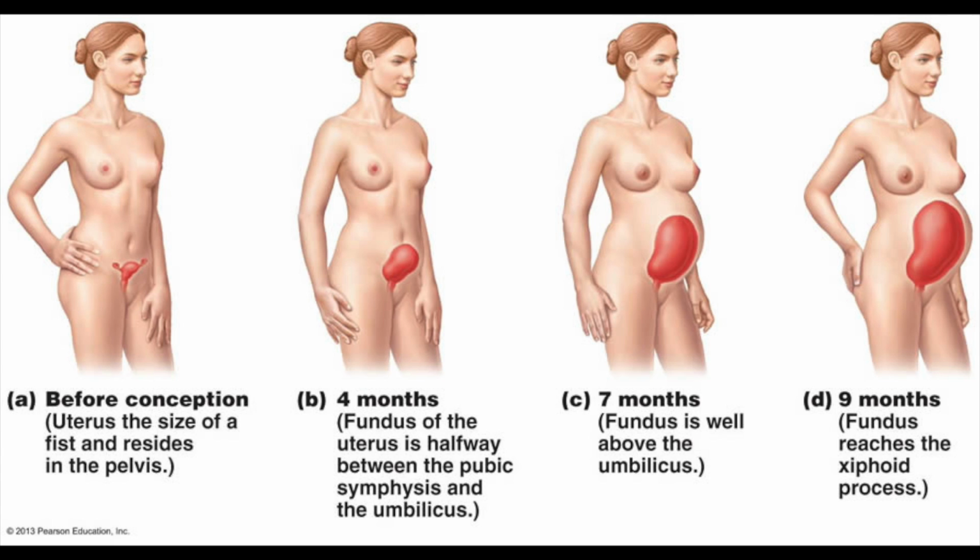The rising levels of estrogen and progesterone cause the breasts to enlarge and engorge with blood. The areolae darken as well. As the baby grows inside the mother, the increasing anterior bulkiness causes the woman to develop lordosis. That is an accentuated lumbar curvature.